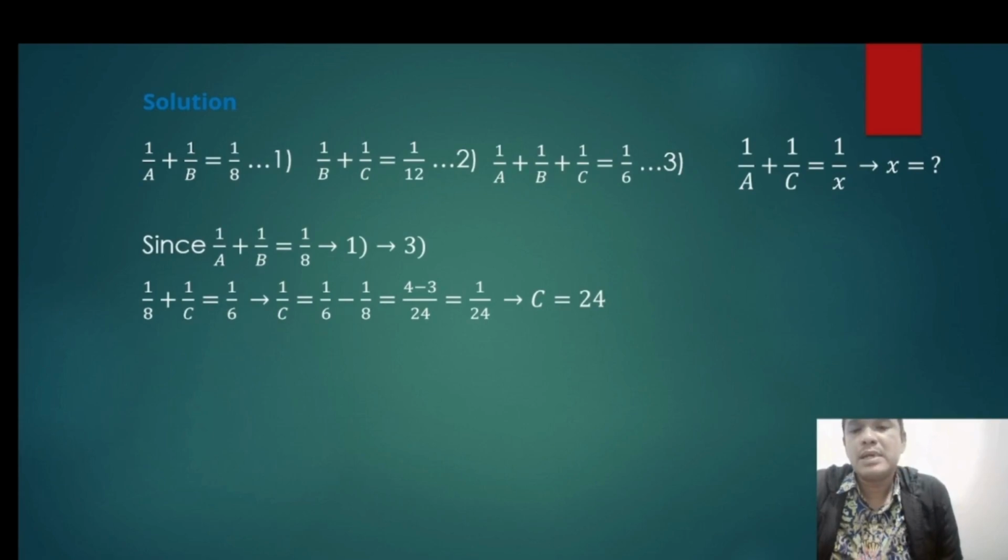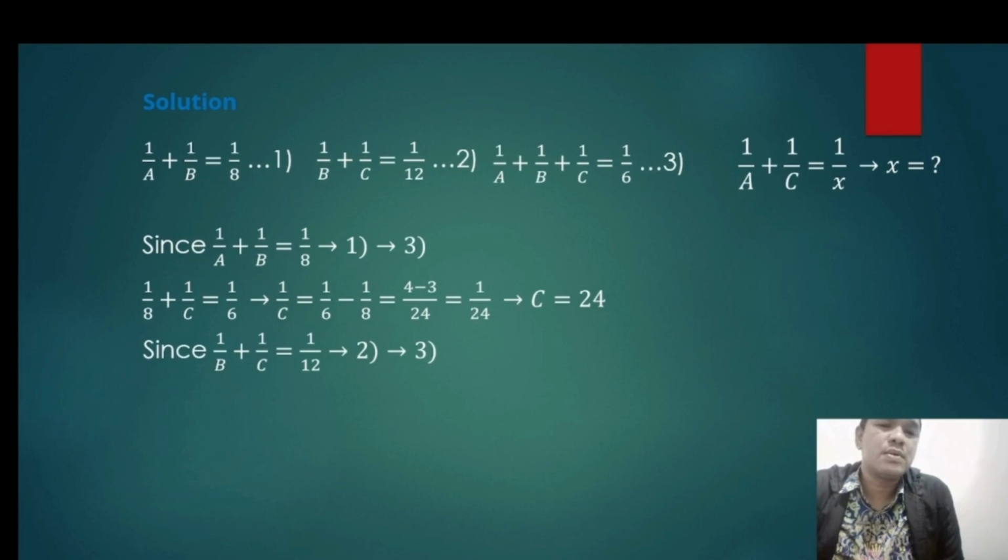The final value of C is equal to 24 days, meaning the project can be completed by C by himself in 24 days.